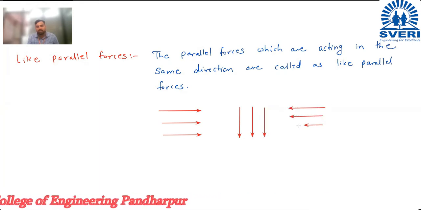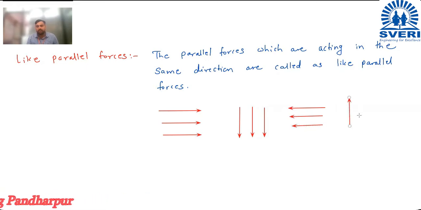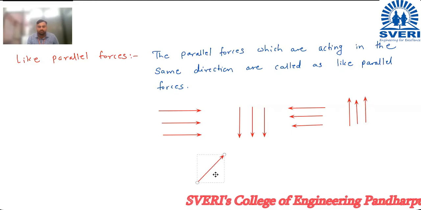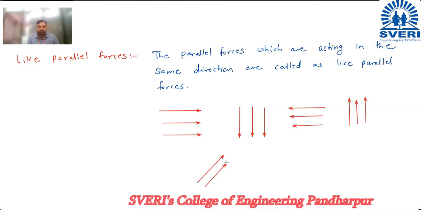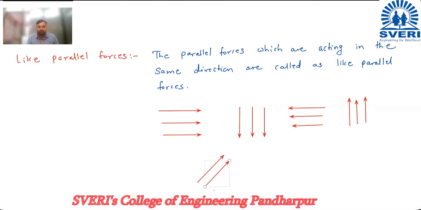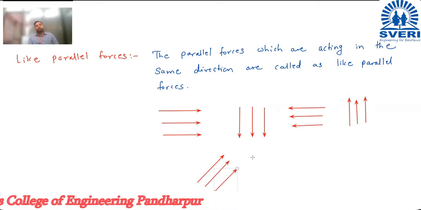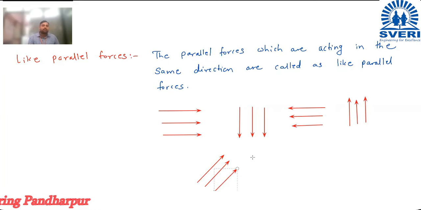These are nothing but like parallel forces, upward also, or inclined at an angle theta. It is like this also. You can show these forces like this also. Okay, at any angle theta. So the parallel forces which are acting in the same direction are called as like parallel forces.